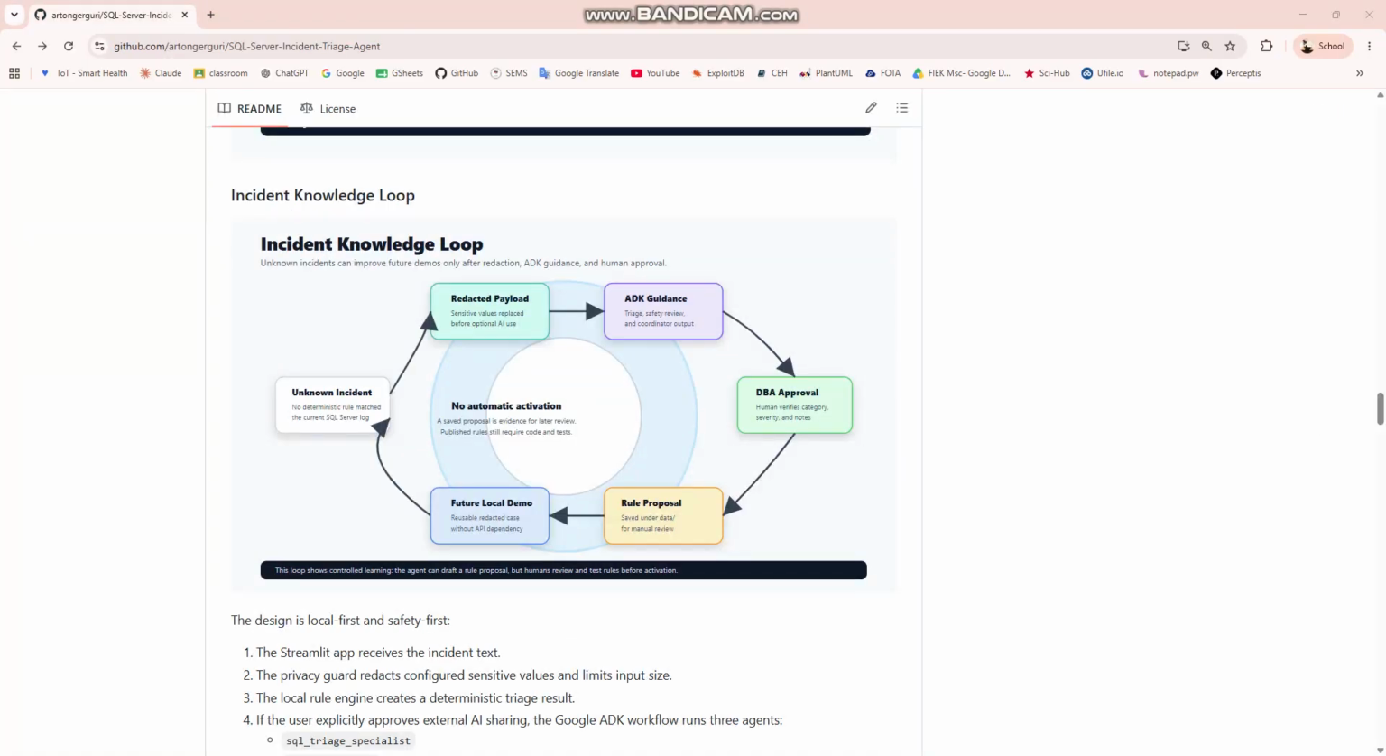The application also includes a controlled learning loop for unknown incidents. If no local rule matches, the ADK guidance is available. The user can save a redacted proposed rule only after human review and approval. This does not automatically activate the rule or modify the source code. It creates a JSON proposal that can later be reviewed and converted into a deterministic triage rule.